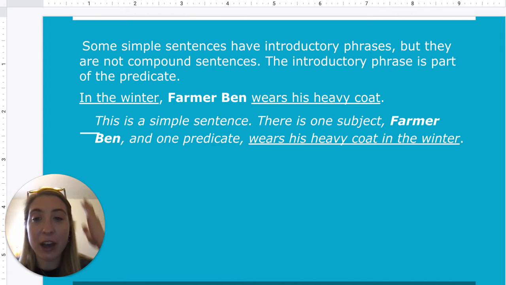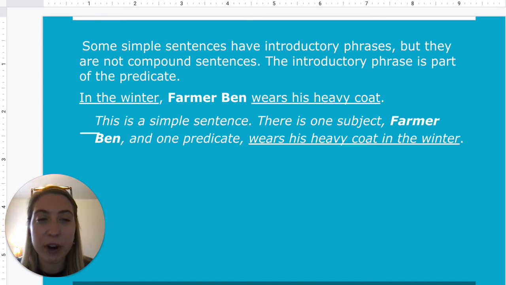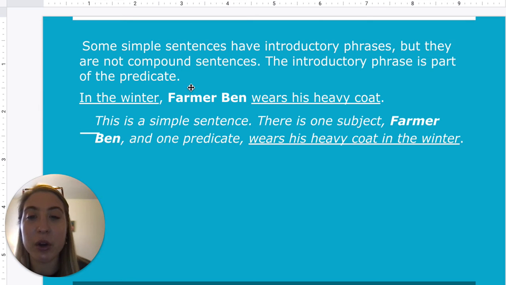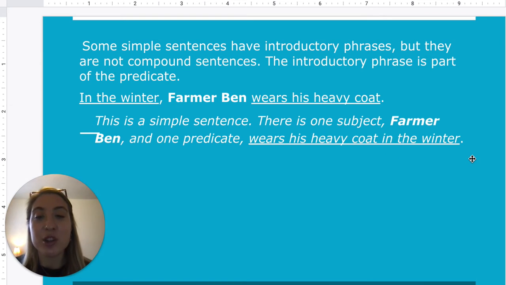And also something to look out for is some simple sentences have introductory phrases, but they are not compound sentences. The introductory phrase is part of the predicate. So here it goes, in the winter, Farmer Ben wears his heavy coat. So we have a comma, but after the comma, do we see a conjunction? No, because it says Farmer Ben, it goes straight to our subject. So this is a simple sentence, even though there is a comma. There's only one subject, Farmer Ben, and one predicate, wears his heavy coat in the winter. So those are things to look out for to see a distinction between simple and compound.